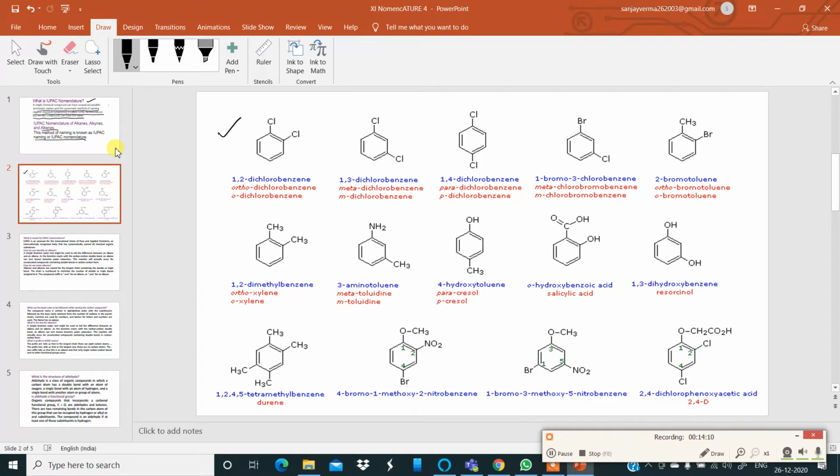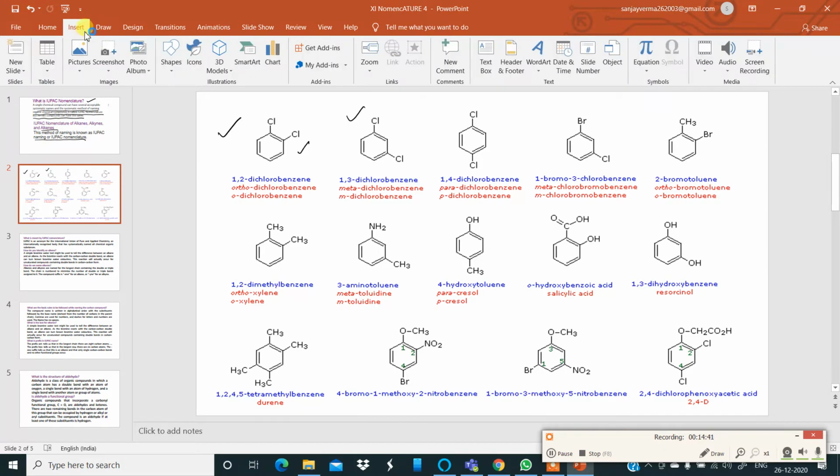It is a benzene ring containing two chlorine atoms in position 1 and 2. So this becomes 1,2-dichlorobenzene. Did you get that? The next one again has chlorine atoms, positions 1, 2, and 3. Let's go to the first one again. The IUPAC name is 1,2-dichlorobenzene, and this position is called ortho. Just a minute, let me clarify some things over here.